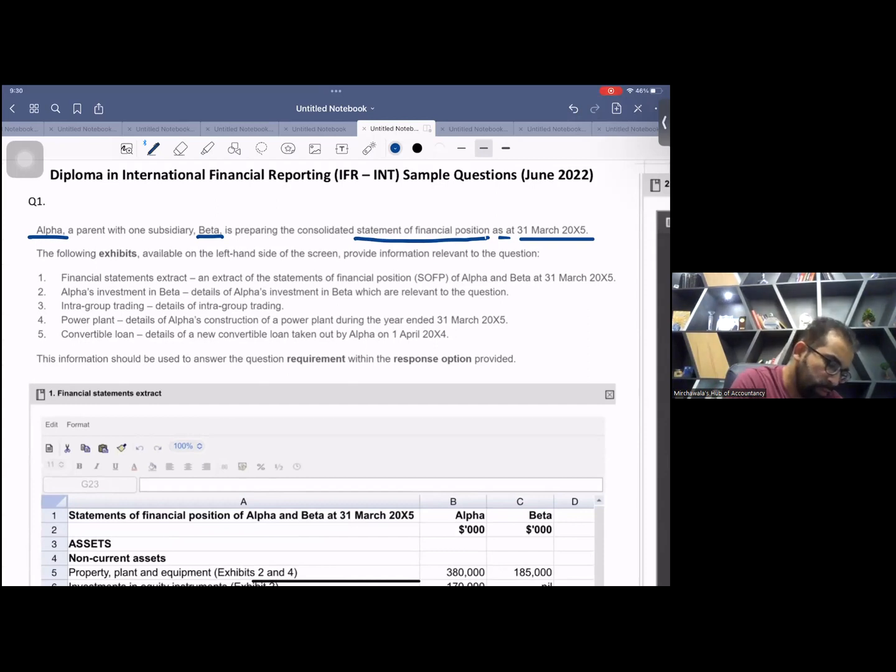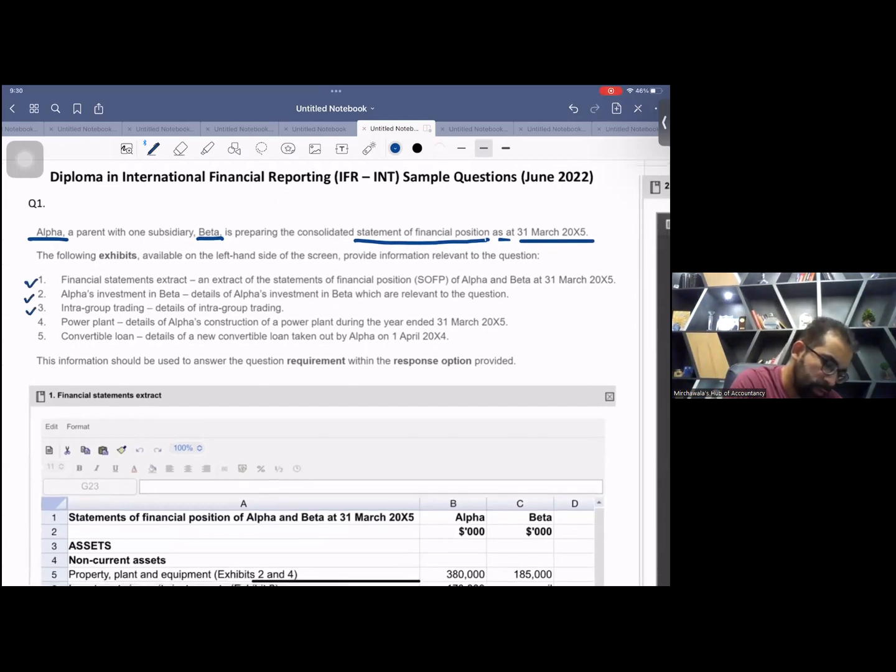Now, they have given you a few extracts. I'll discuss all of them. Don't worry, they are pasted on my screen. I'll show you. And one thing which we have just identified is the accounting period. The accounting period is 31st March X5. This is your accounting date, on which you have to make the SOFP.